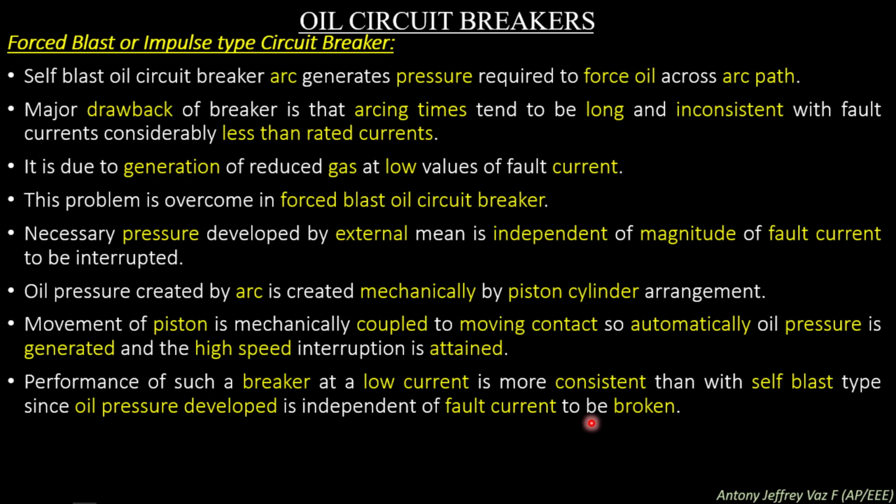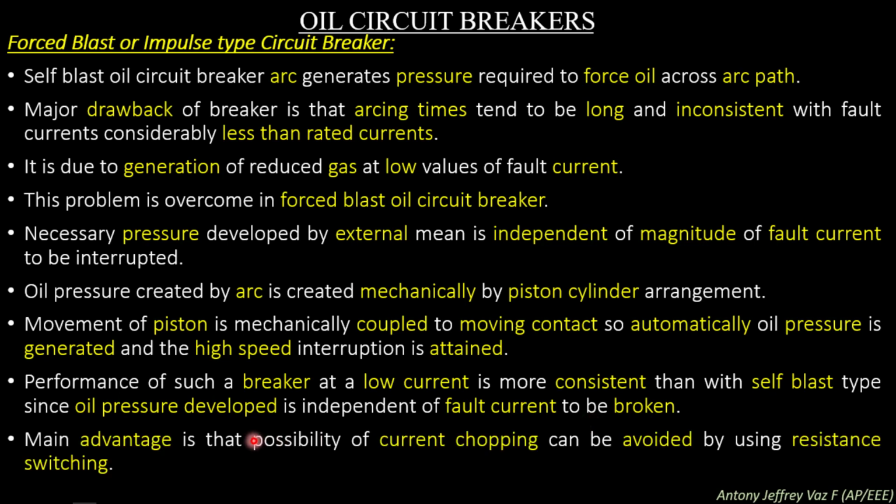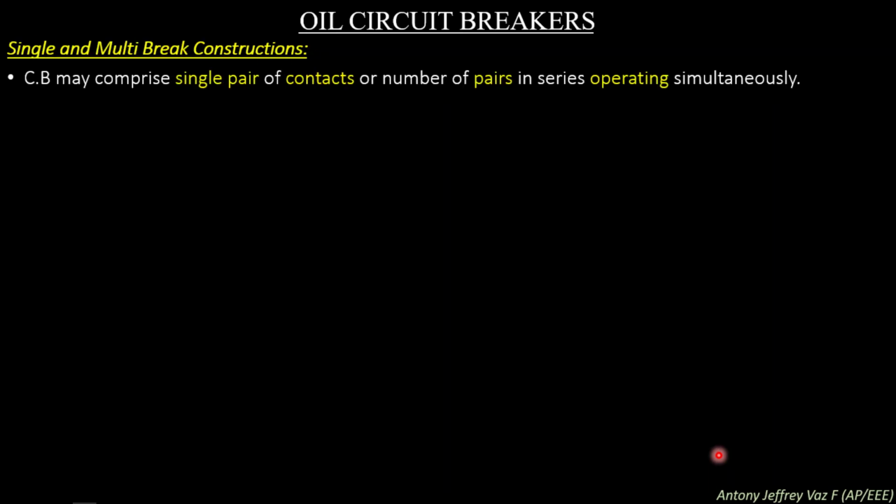So this type of circuit breaker has consistent performance, and it can break fault current of any range. The main advantage is that the possibility of current chopping can be avoided with the help of resistance switching. So in forced blast circuit breakers or impulse type circuit breakers, we can use resistance switching, and we can stop current chopping.